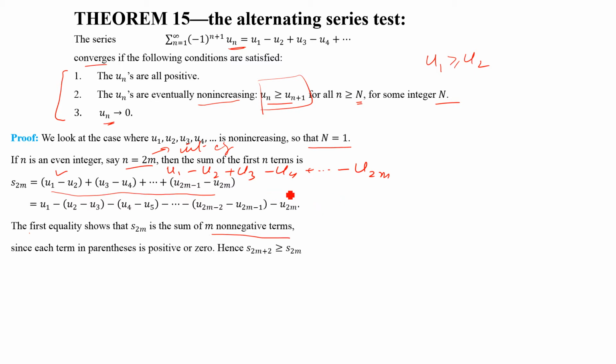We just add two terms to the sum, u2m plus 1 minus u2m plus 2. This is also non-negative, and by adding a non-negative number to this sum, we will have a greater number. That is why S2m plus 2 is greater or equal to S2m.